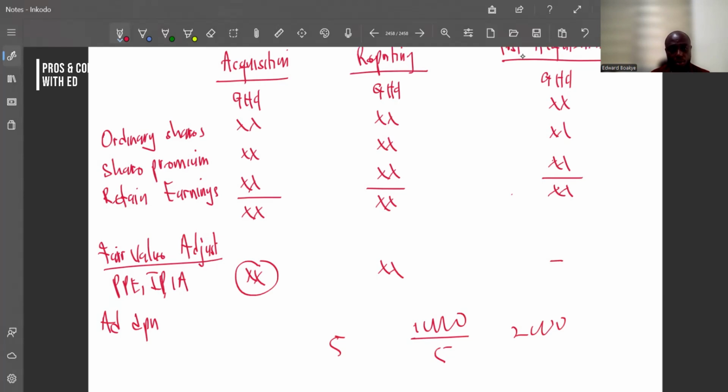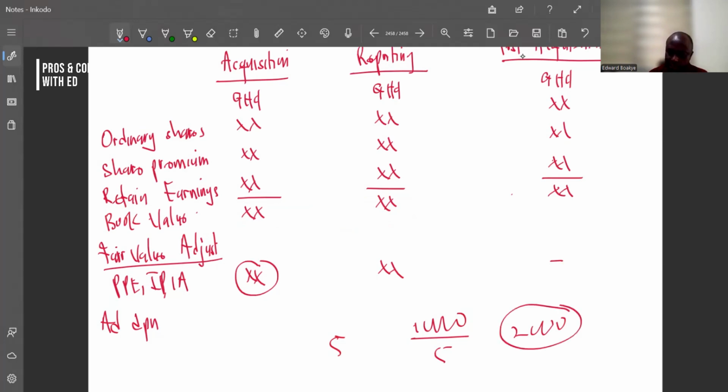So that 2,000 per year is what we've used in coming to what we see here, right? So this we call book value. So this 2,000 is depreciation.